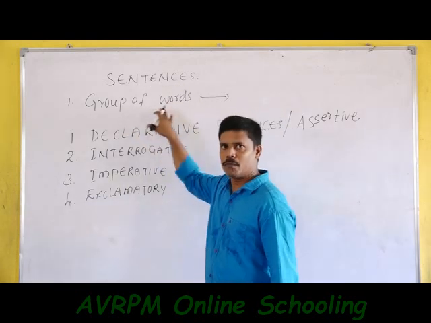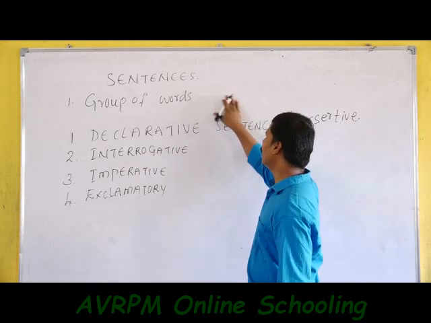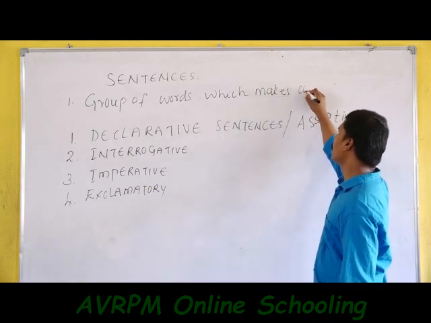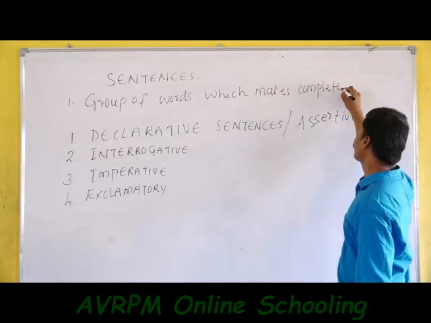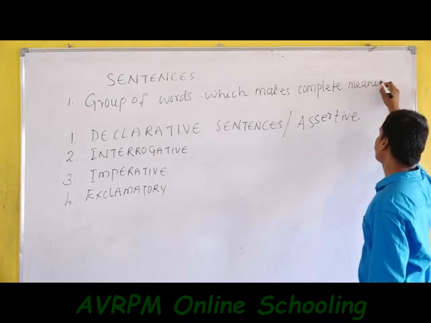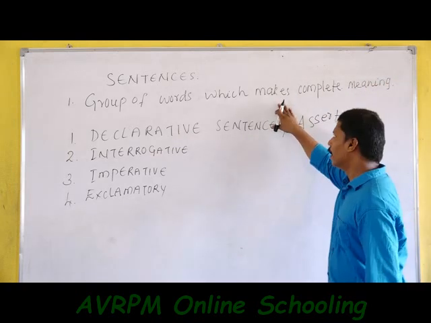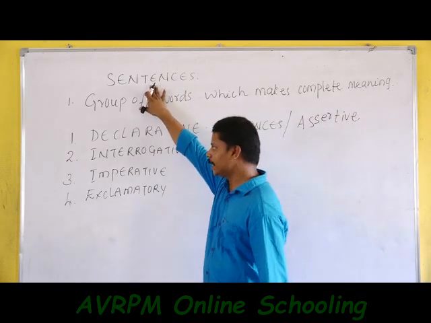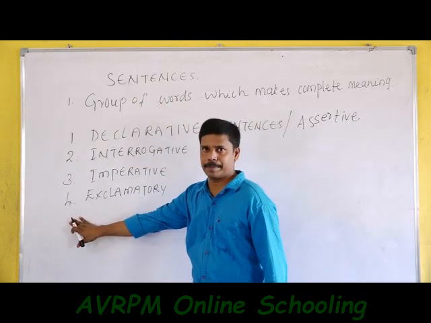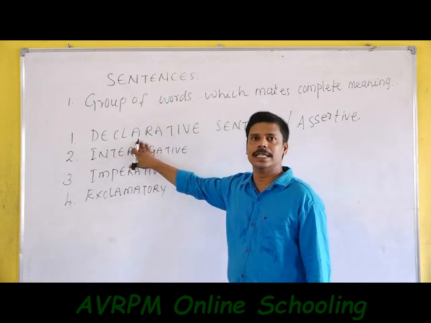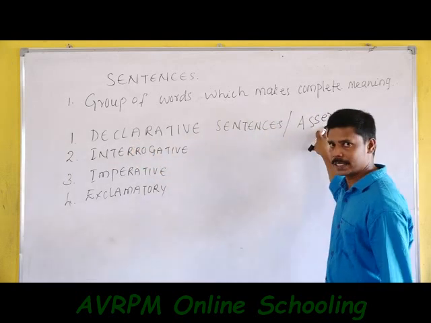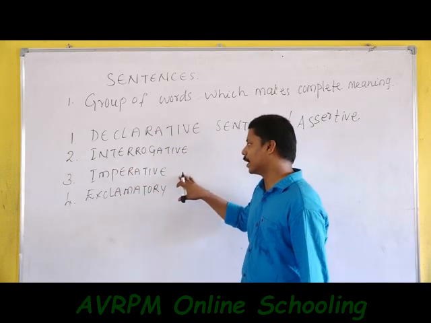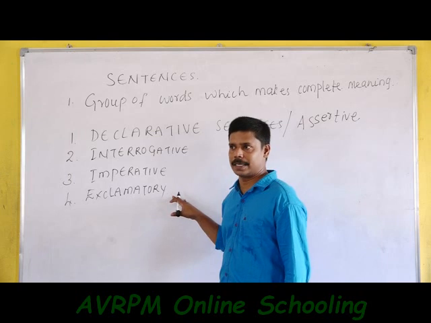A sentence means a group of words which make complete sense. So complete meaningful words are called sentences. These sentences are divided into four types. The first group is called declarative sentence or assertive sentence. The second type is called interrogative sentence. The third is imperative sentence, and the fourth one is called exclamatory sentence.